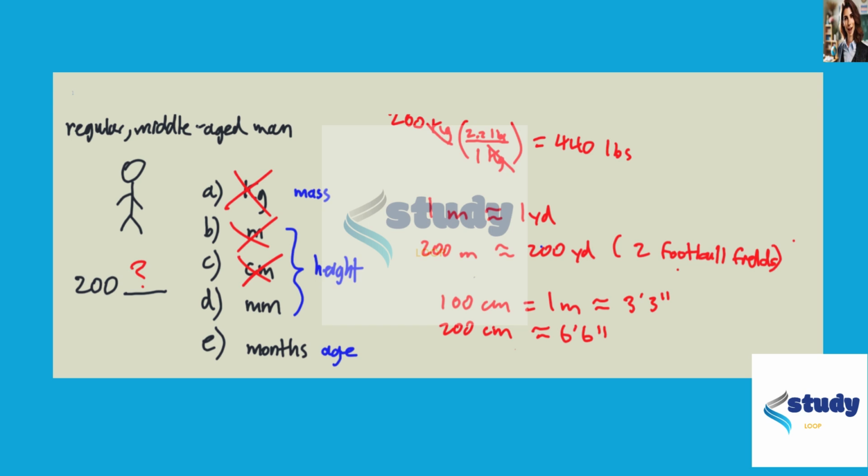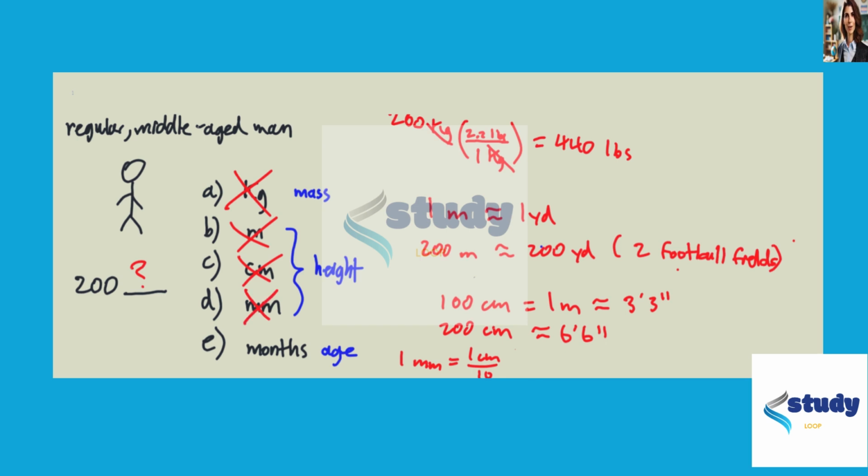What about millimeters? Well, 1 millimeter is equal to 1 centimeter divided by 10, right? So 200 millimeters would be 6 foot 6 divided by 10, which we can tell is not feasible because a middle-aged man is not just a tenth of a basketball player. You can just cross that out.